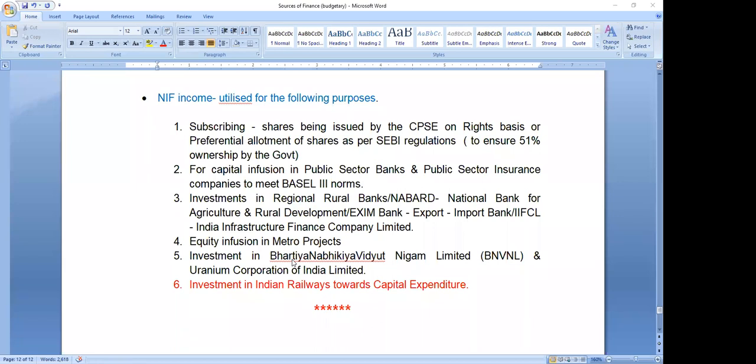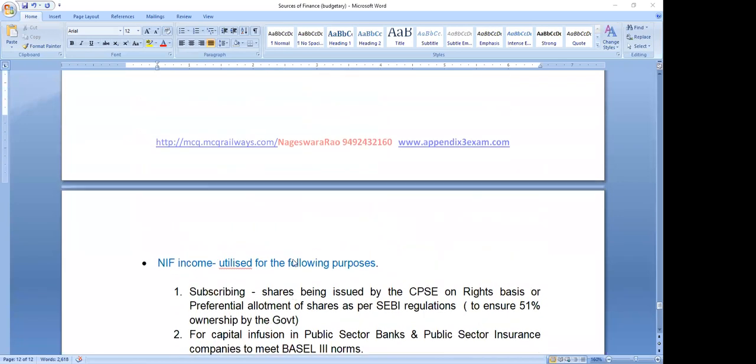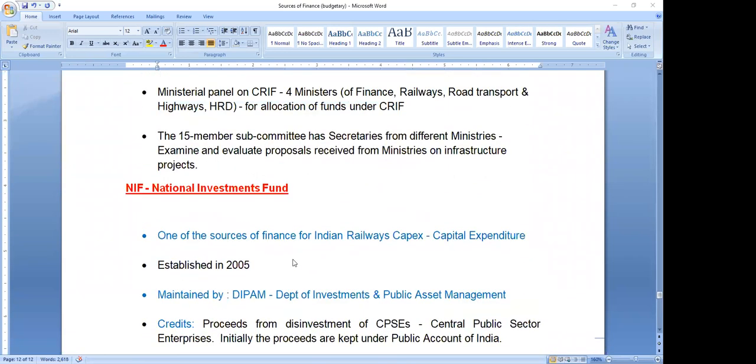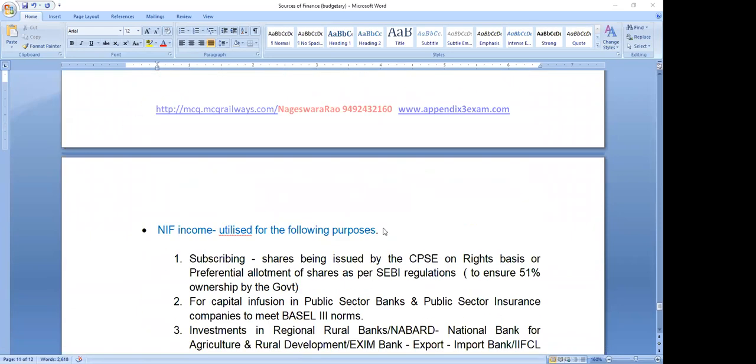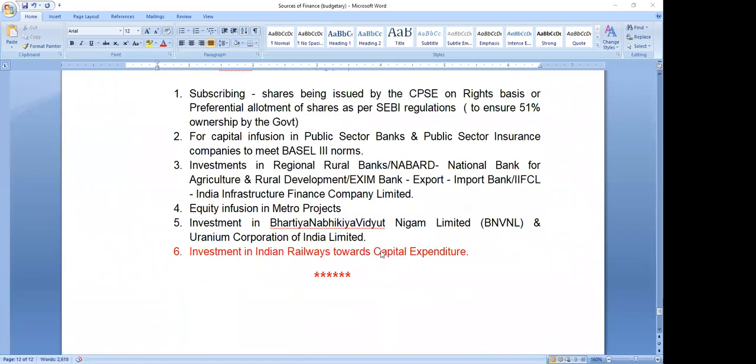Norms for, see, it is managed by the DPAM, Department of Investments and Public Asset Management. But only railways infrastructure financing is one of the objectives. But so far we have not received any amount from this National Investment Fund.